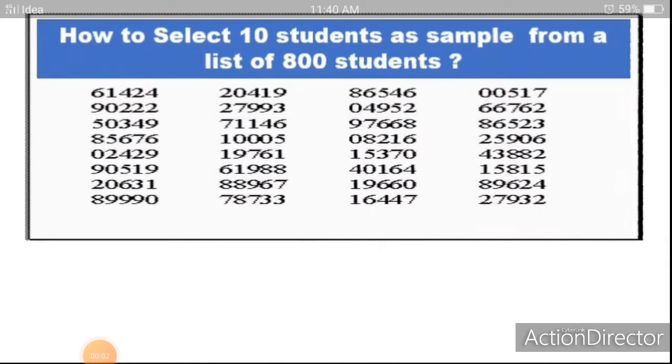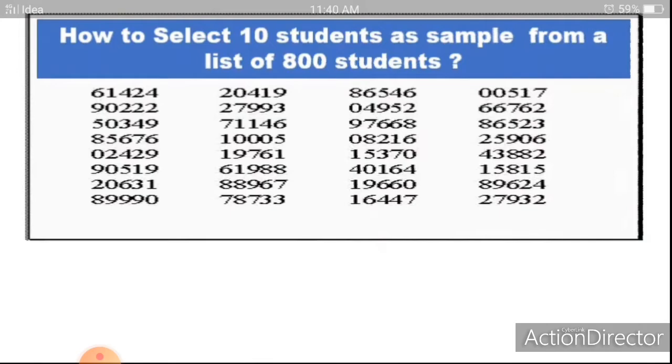Now let us see an example of taking a sample by using a random number table. This is an example of a random number table. How to select 10 students as a sample from a list of 800 students? This is the question. A list of 800 students is available. We want to select 10 students from it. Then how do we select these 10 students by using a random number table?